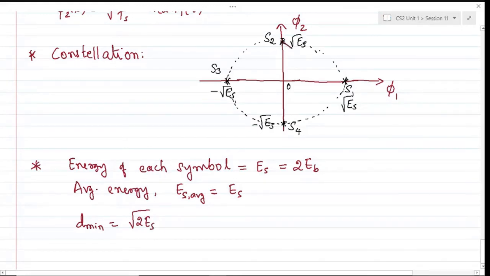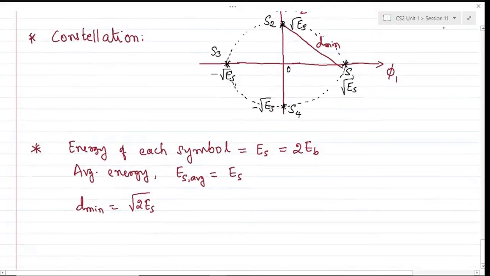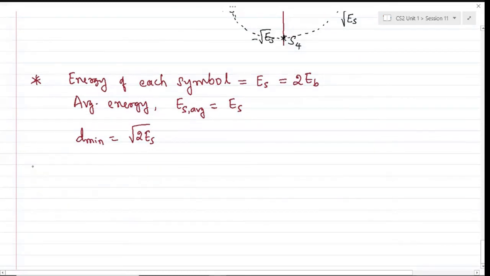This distance between S1 and S2 will give you the minimum distance between each symbol. And those distances are equal between the pairs S2 and S3, S3 and S4, and S4 and S1. You can also find other geometrical distances like the distance between S1 and S3, but that will be larger than the minimum Euclidean distance, which is root 2 ES. That's the reason this would be an important parameter as we go ahead with the receiver. The transmitter block diagram can be sketched very similar to BPSK.